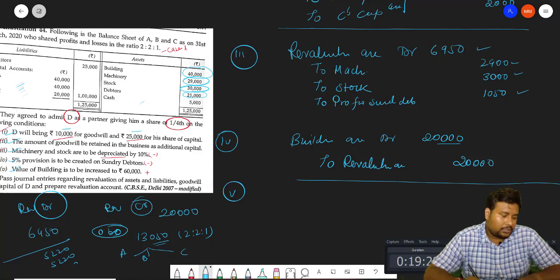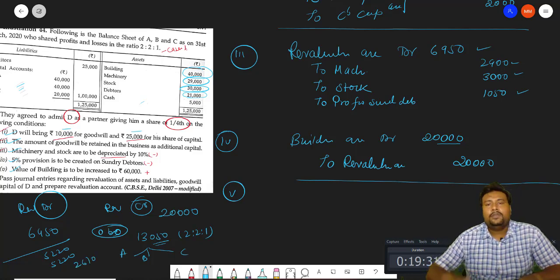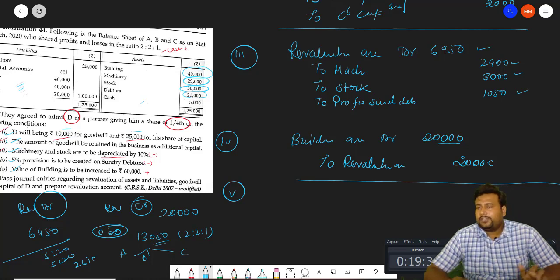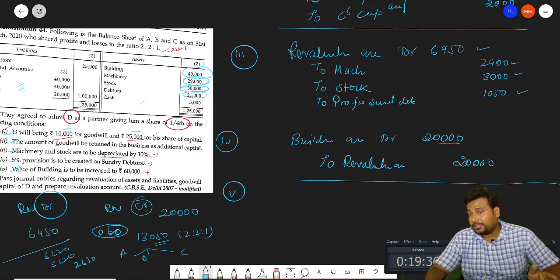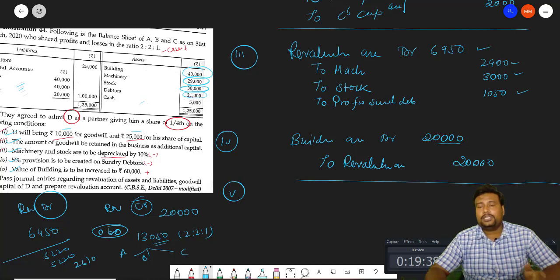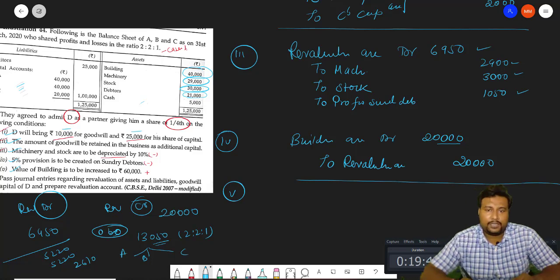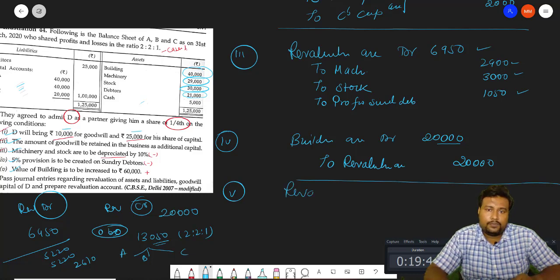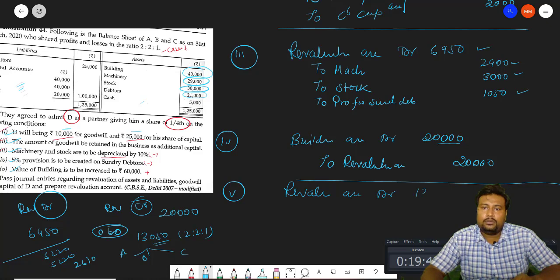2610. Now revaluation profit side is more, it means revaluation credit is more. So to close revaluation and transfer to partners' capital, we will make it revaluation credit to revaluation debit. So it will be revaluation account debit with the amount 13,050.